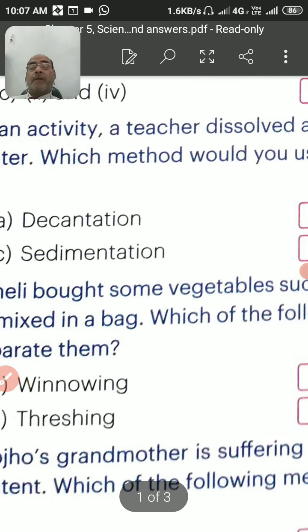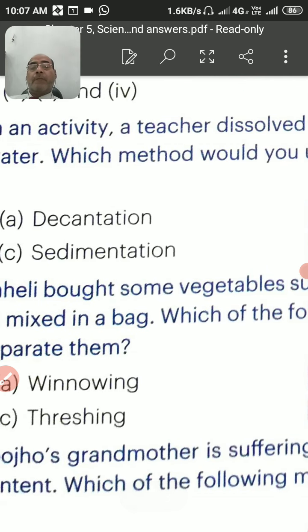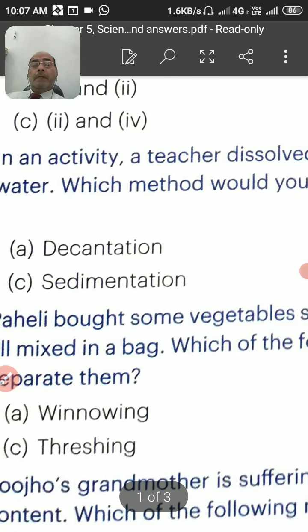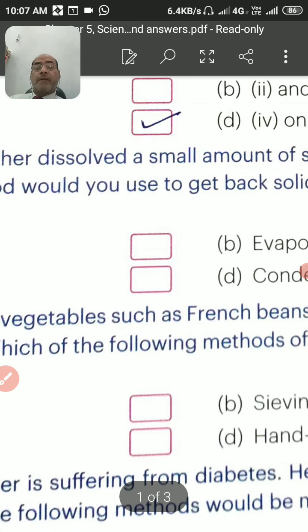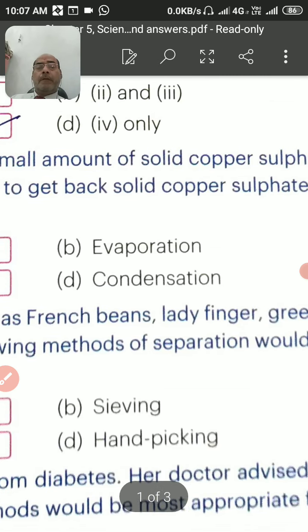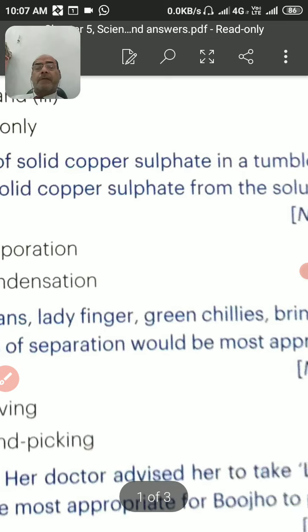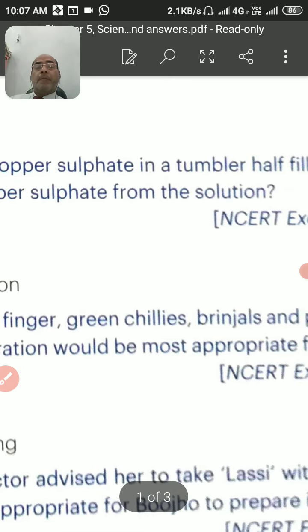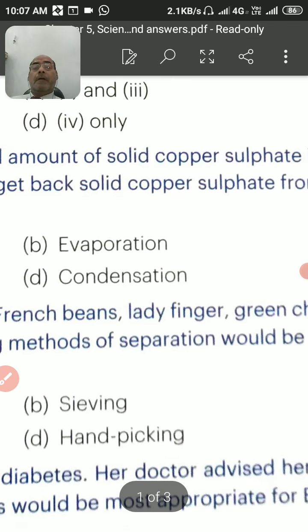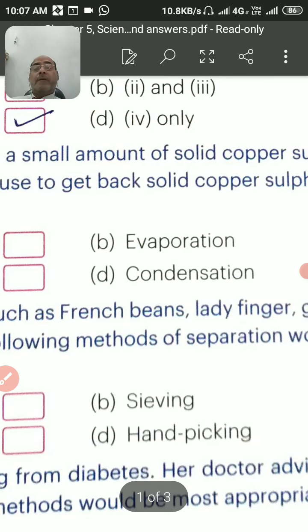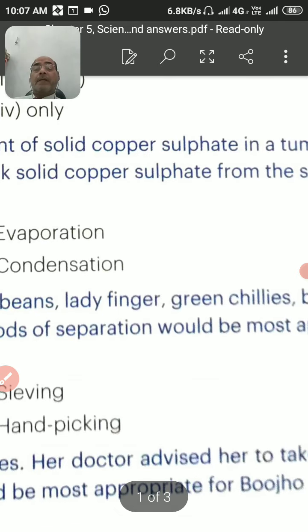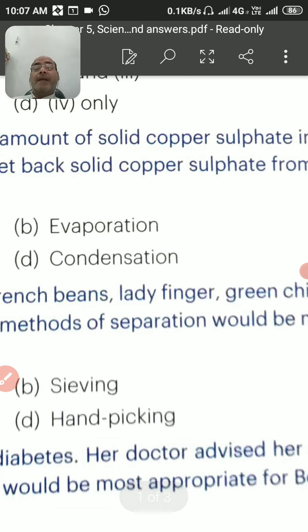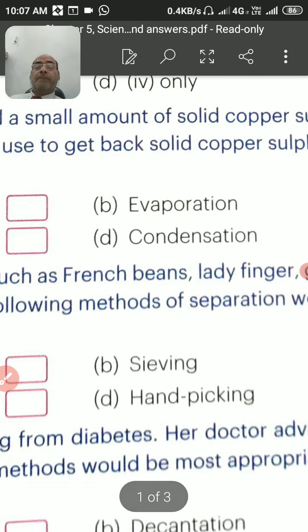So solid copper sulfate will be obtained by the process of evaporation, because when the evaporation takes place, the water gets evaporated and the solid copper sulfate will be obtained.